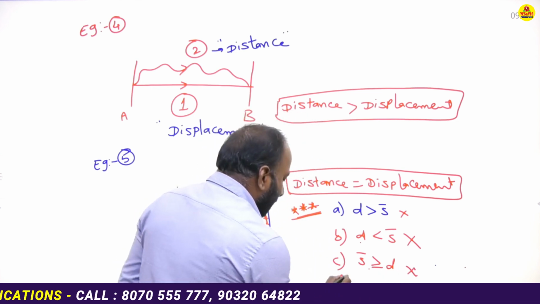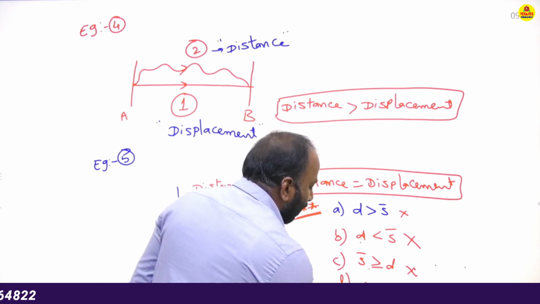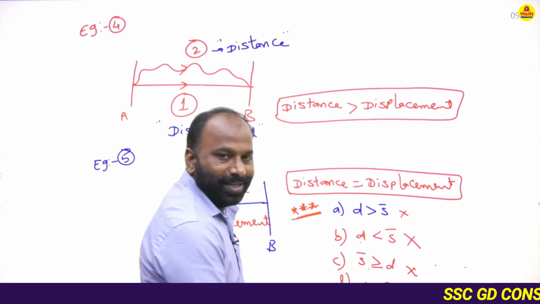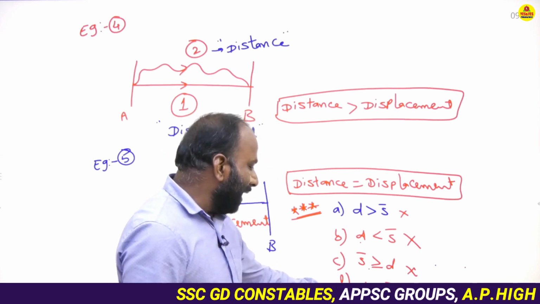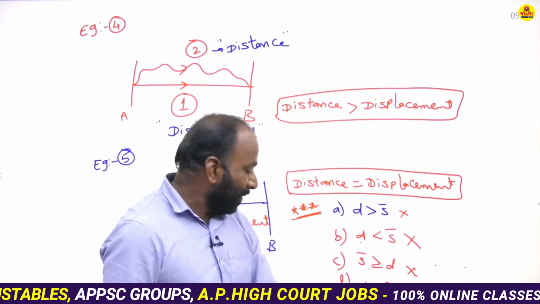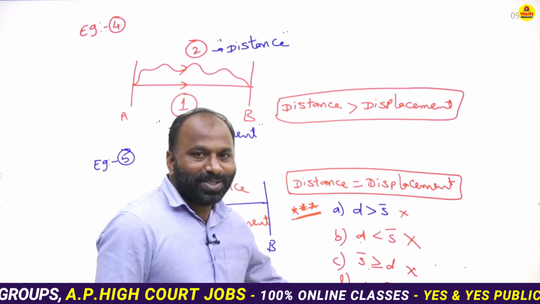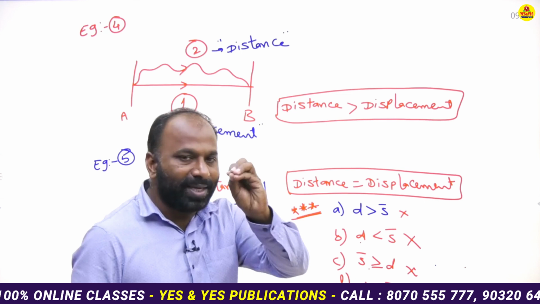So it is also wrong. Option D. Distance is greater than or equal to displacement. Yes. Distance greater than displacement satisfies the 4 cases. Equal to displacement satisfies case 5. So it satisfies all 5 cases.